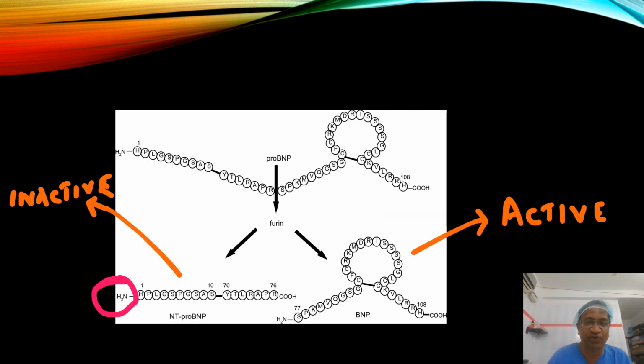Now you can see pro-BNP, furin, anti-pro-BNP, the N-terminal inactive portion. You can see this is the inactive N-terminal portion of the pro-BNP. This comes here. That is why it is called anti-pro-BNP. Even though there are N-terminals here, the original molecule's N-terminal is here, which is inactive, and this BNP is active.